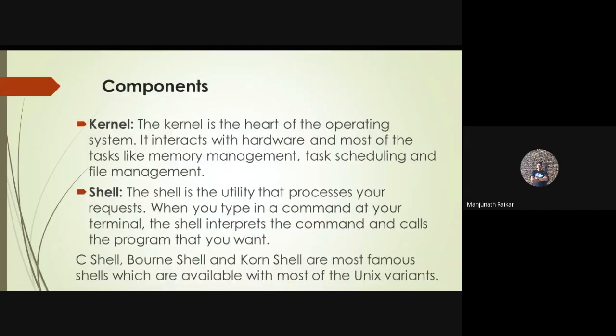The kernel is the heart of the operating system. It interacts with the hardware, and most of the tasks like memory management, file management, device management, process management, and task scheduling are done by the kernel. Kernel is nothing but the heart of the operating system. Clear? So whatever management we discussed in the previous slides, all such managements will be carried out by the kernel. In simple.